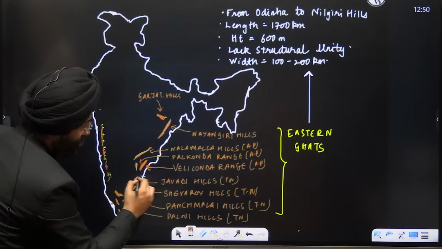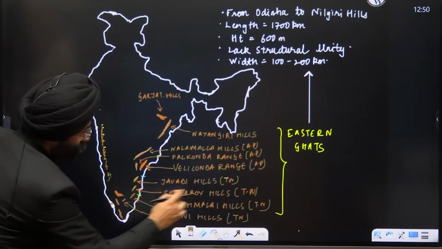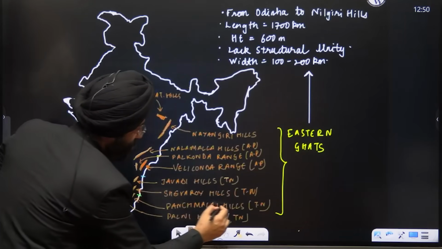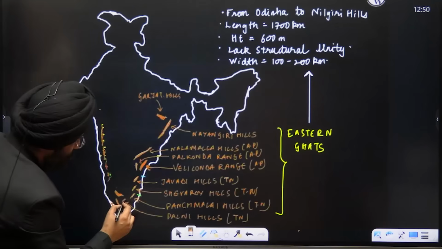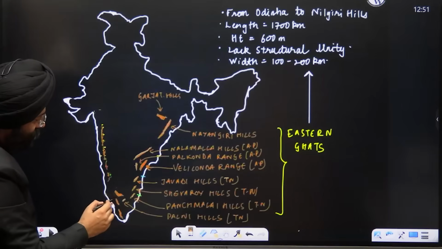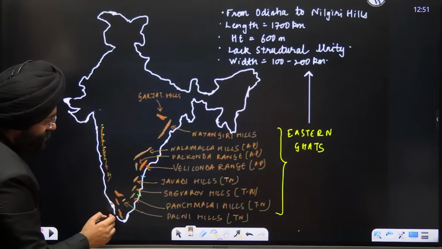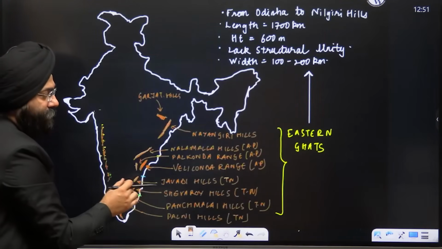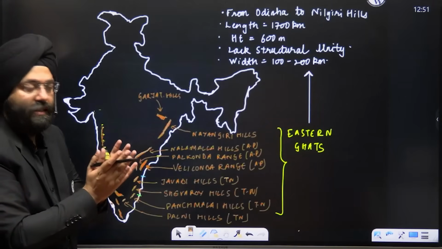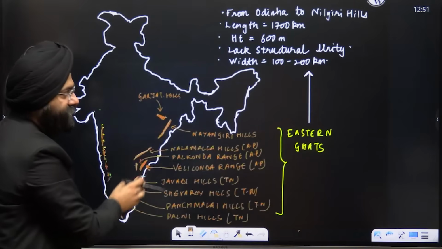Further south you come, lies the Javadi Hills, which is in Tamil Nadu. Then further south comes the Shevaroy Hills, again in Tamil Nadu. Further south you come is the Pachamalai Hills, which is again in Tamil Nadu. And this again an important part, the Palani Hills, Tamil Nadu. We have already done these three. We already know that is Nilgiri, Annamalai, and Cardamom. Nilgiri, Annamalai, and Cardamom Hills are present here. So this again, please remember the Eastern Ghats and Western Ghats merge around the Nilgiri Hills.